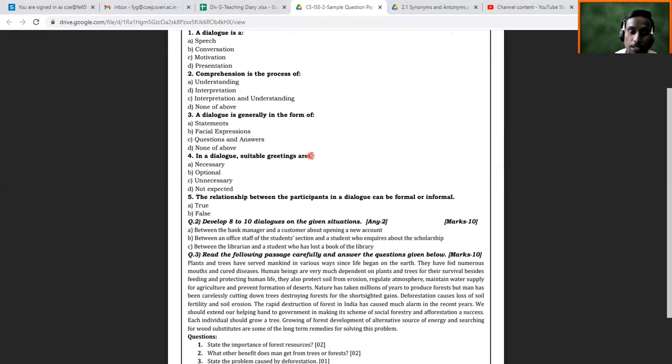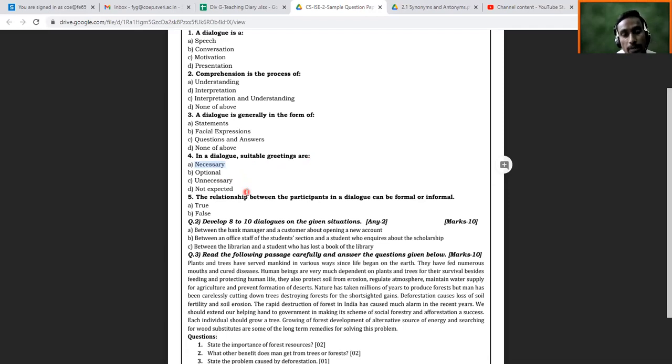But in case of English, you have to think of this. It is mandatory, essential, necessary. So option A is going to be the correct answer. You cannot say optional, unnecessary, or not expected. They are necessary. Without greetings, you cannot start your conversation in English, in formal communication.